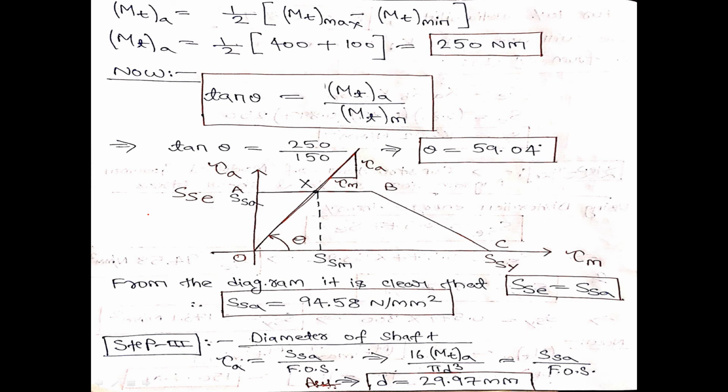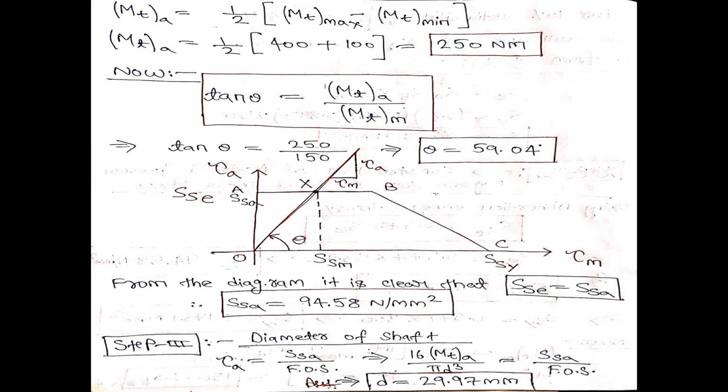How can we determine it? Since factor of safety is given, I know that factor of safety is failure stress divided by allowable stress. Failure stress is nothing but SSA. Corresponding to SSA, the allowable stress is tau A. So I can write tau A is equal to SSA by factor of safety. SSA is already given, that is 94.58, divided by factor of safety, which is also given in the problem, which is 2. And what is tau A?